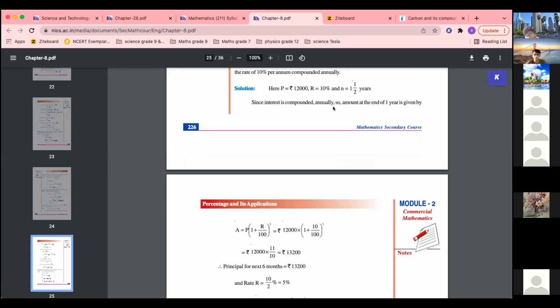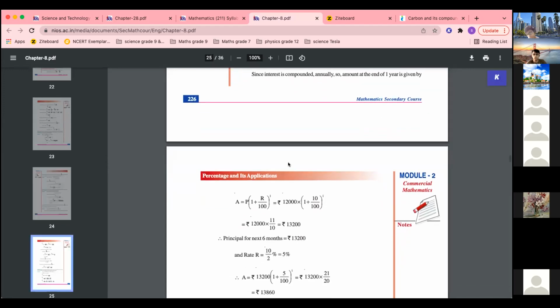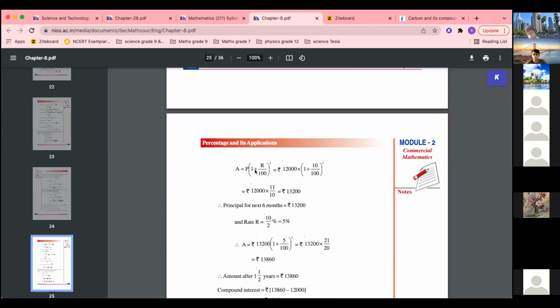Since interest is compounded annually, so amount at the end of 1 year is given by, because annually है तो 1 year का तो सीधा निकल जाएगा, then we have to find for 6 months. तो annually में amount is equal to P into 1 plus R by 100 for 1 year, right? This is the amount. Put the values, we get the amount. So now this amount will be principal for next 6 months, right? 1 year and 6 month है total time. Okay, so 1 year का हमने compound interest निकाला, compound interest amount निकाला.